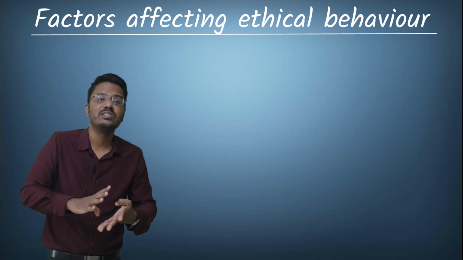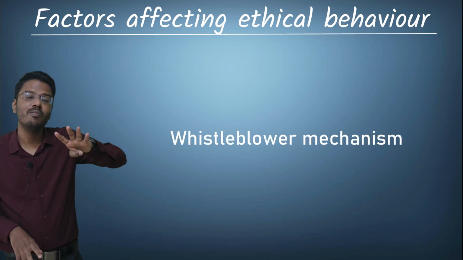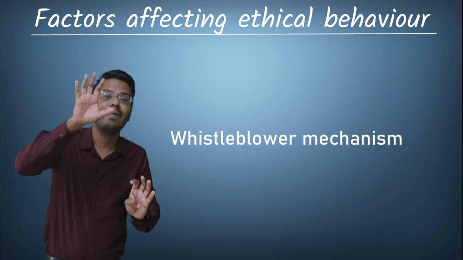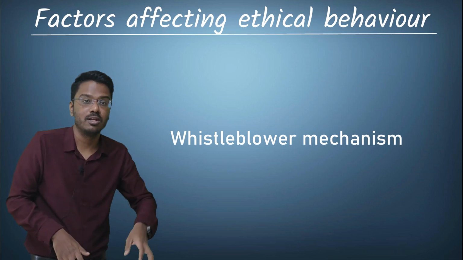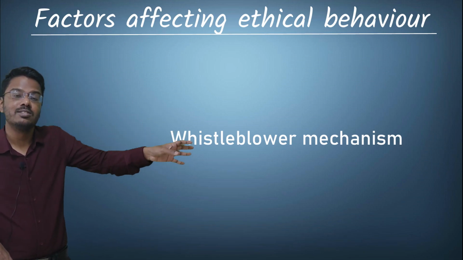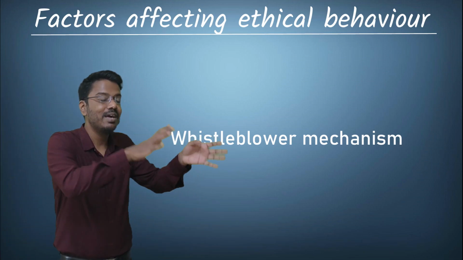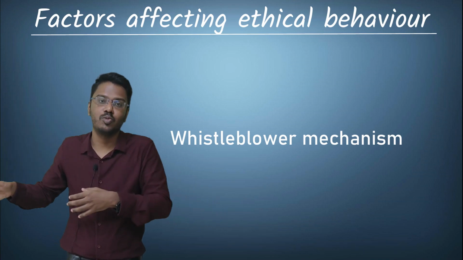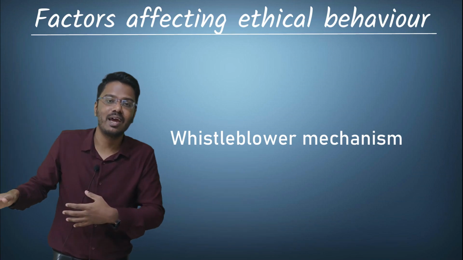The fourth one is whistleblower mechanism. Whistleblower mechanism is the mechanism that the management can have in their organization. When an employee finds some fraud, okay, and this employee needs to report this fraud, for that he needs to have some mechanism, right?